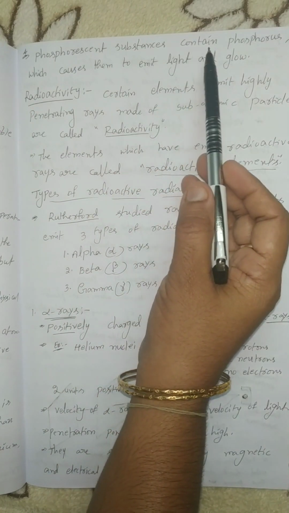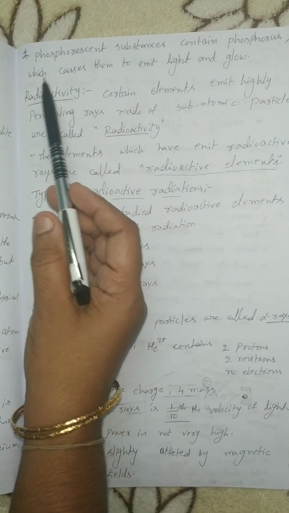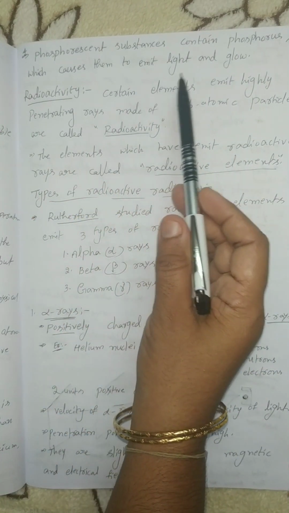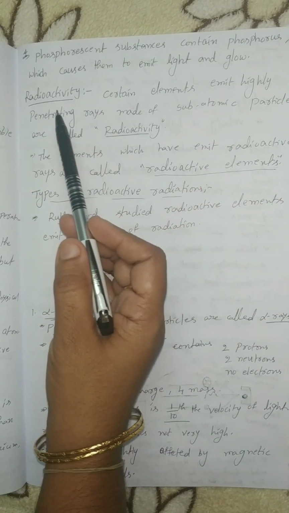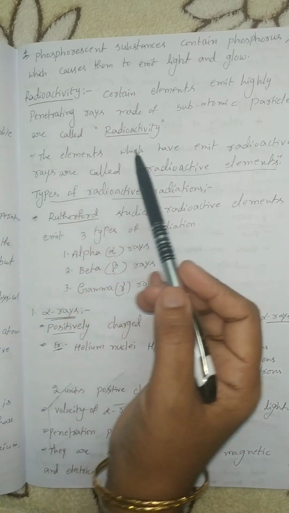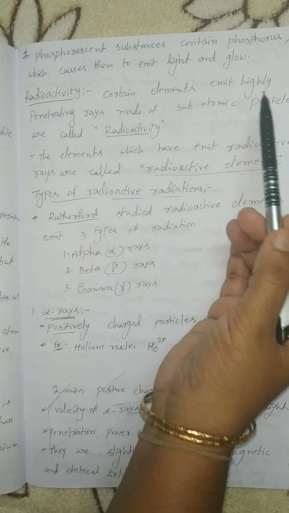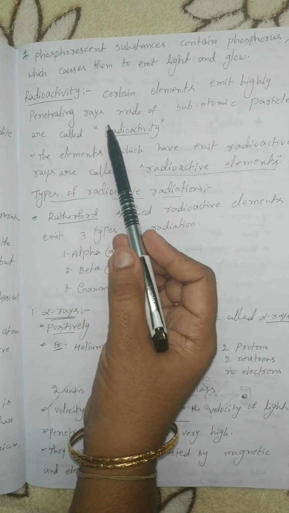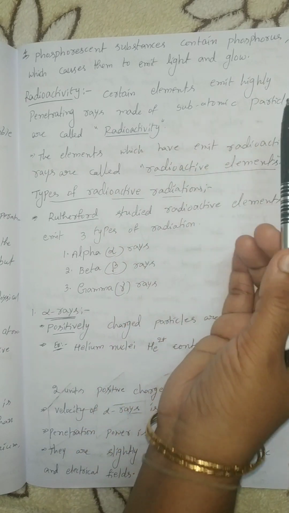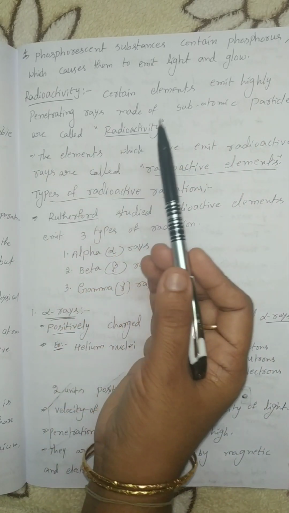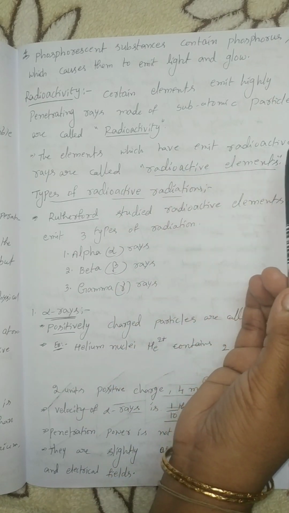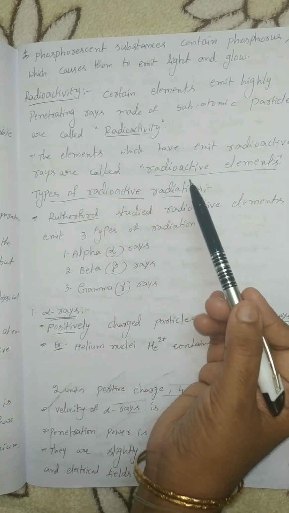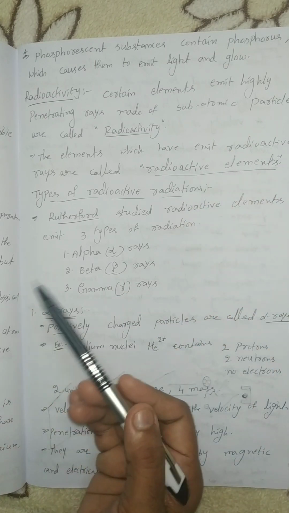Phosphorescent substances contain phosphorus, which causes them to emit light and glow. Radioactivity. What is the meaning of radioactivity? Certain elements emit highly penetrating rays made of subatomic particles, which is called radioactivity. The elements which emit radioactive rays are called radioactive elements.